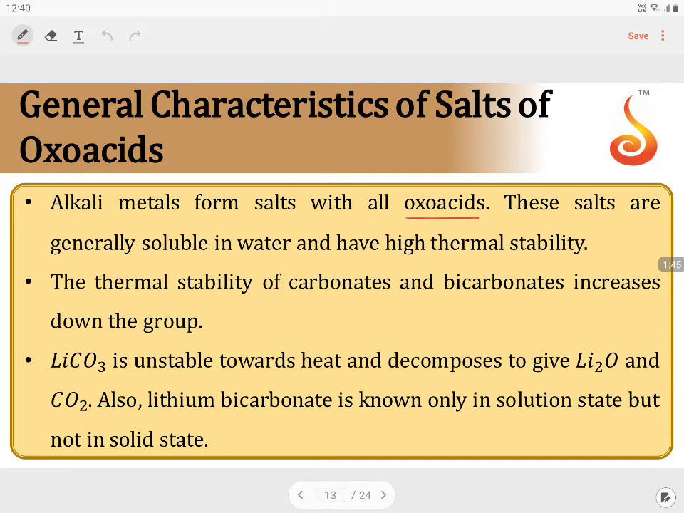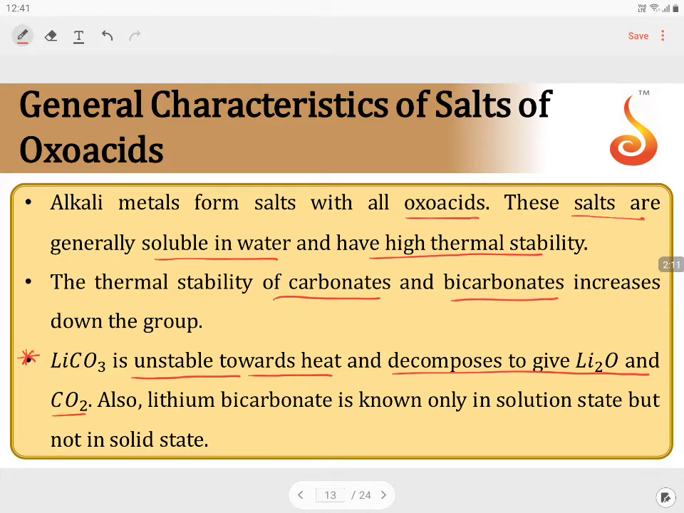Apart from this, the salts are generally soluble in water and have high thermal stability. The stability of carbonates and bicarbonates increases down the group. Lithium carbonate is unstable towards heat and decomposes readily to give Li2O and CO2. This is a very interesting point to note here.